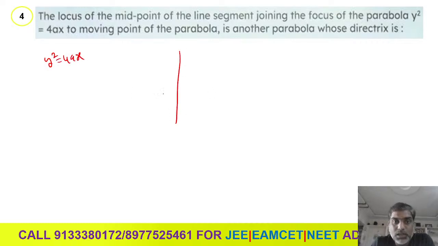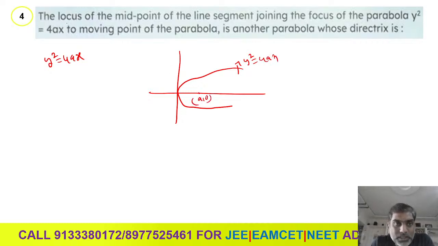What is the focus here? (a, 0). The locus of the midpoint of the line segment joining the focus of the parabola and the moving point.